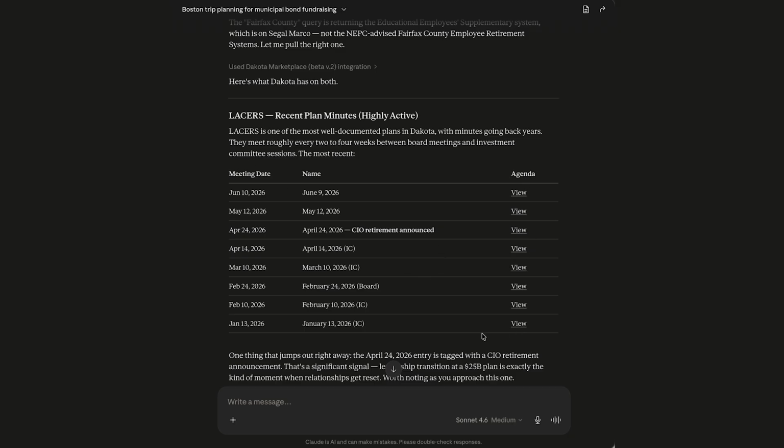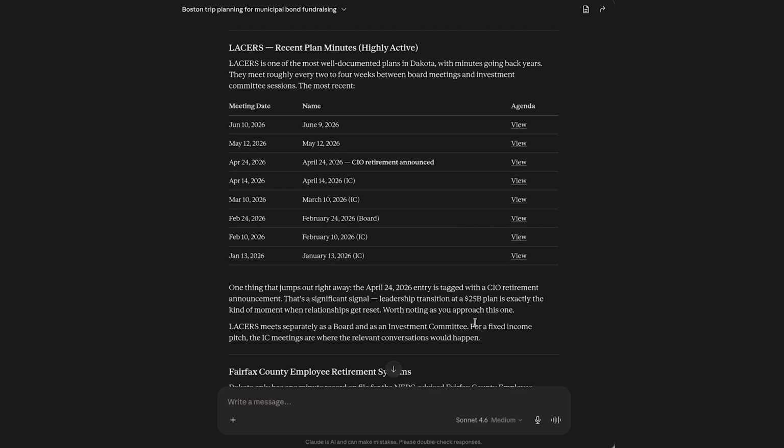I can see all of those different meetings on a monthly basis, and I can click in to view the agenda. But here it calls out that on April 24th, there was a CIO that retired. This is exactly the kind of signal that can be helpful when you're reaching out for fundraising. A $25 billion plan, seeing a new CIO, maybe they're going to be making some changes across their portfolio.